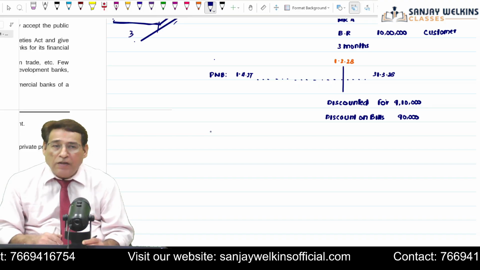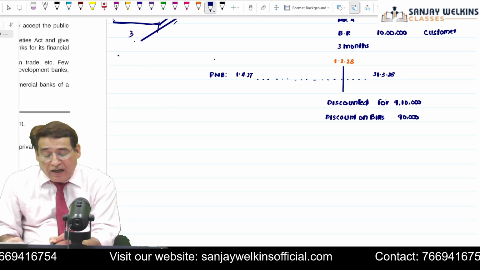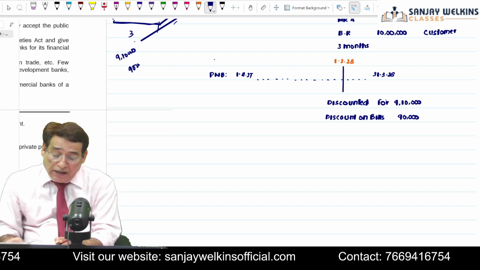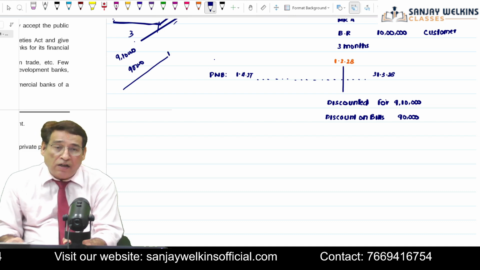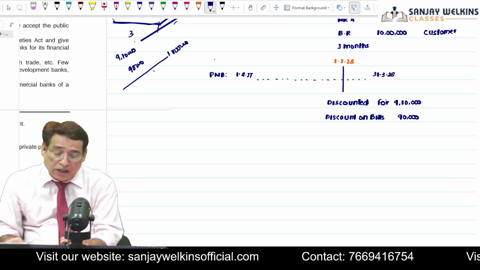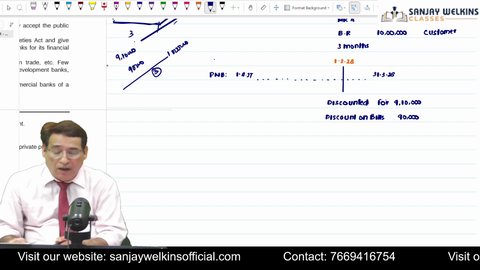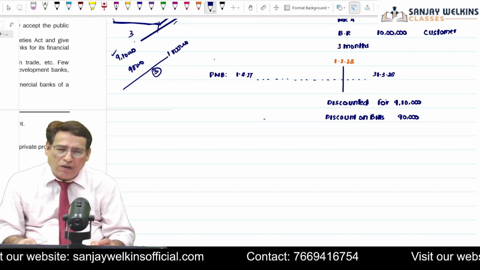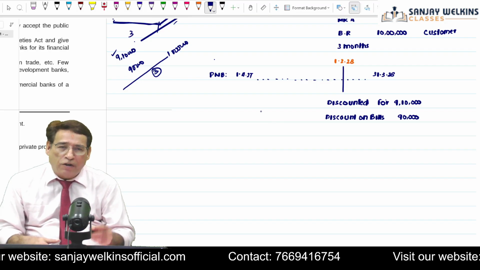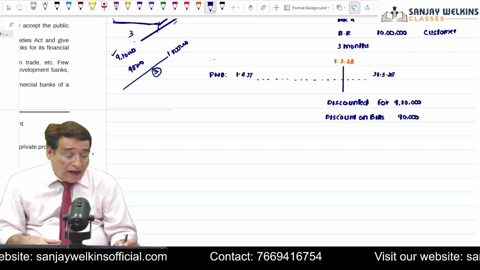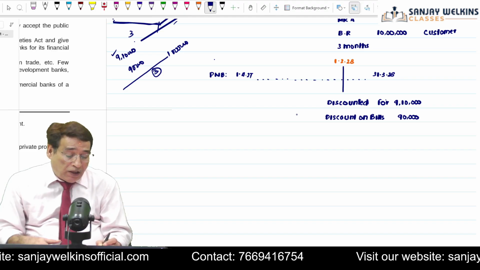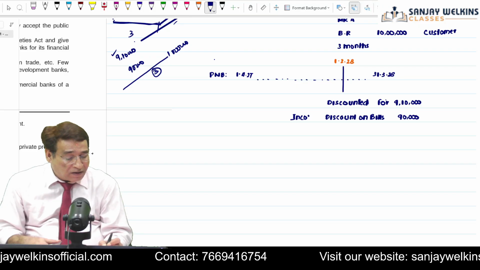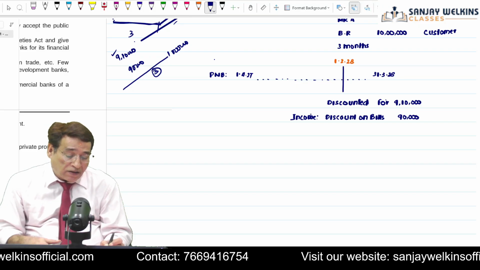The bill was worth rupees 10 lakh. The bank gave the customer 9,10,000 and charged 90,000, and on the maturity date, the bank will receive 10 lakh from the customer, but after 3 months. The customer got the money, so he will be happy to pay 90,000 because he has escaped waiting for the next 3 months. As you can see, this discount on bill will be considered as income from the perspective of the business.